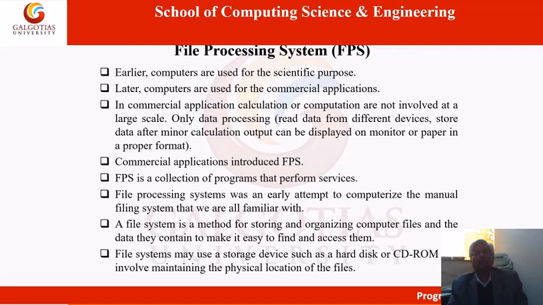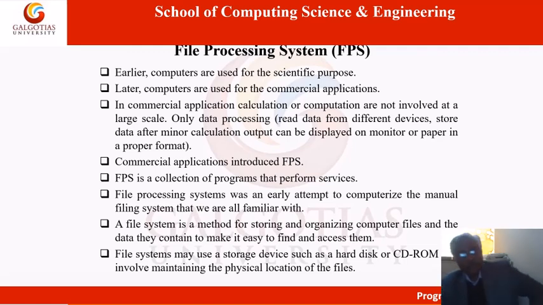Now let us have some knowledge about the file processing system. So earlier computers were used for scientific purposes, and later on computers were used for commercial applications.